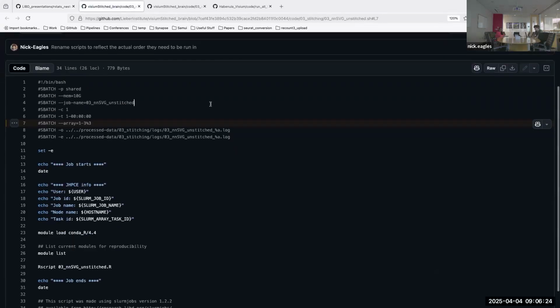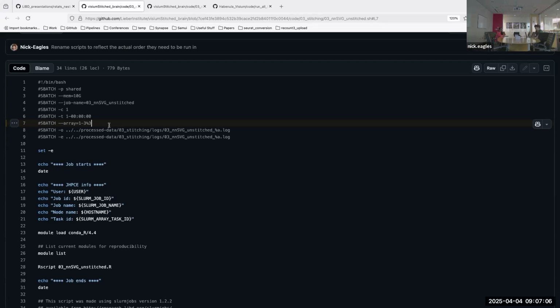If you have a shell script that you are going to submit with sbatch to Slurm, the way that you make it into an array job is just with this one line. Here we're saying that we want to have 3 tasks, 1 through 3, and that we want to run all 3 at once. In this particular use case, I had a 3 sample data set, and I was trying to find spatially variable genes, with a tool called nnSVG.